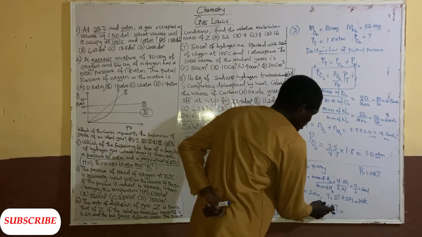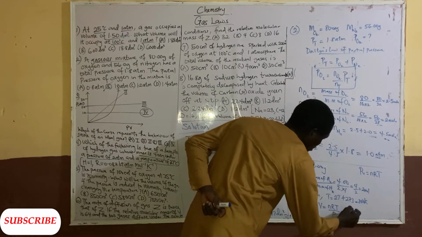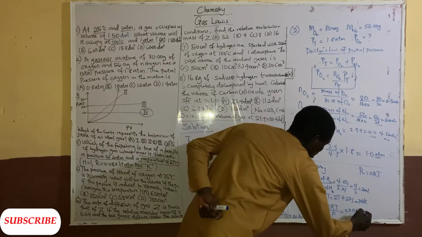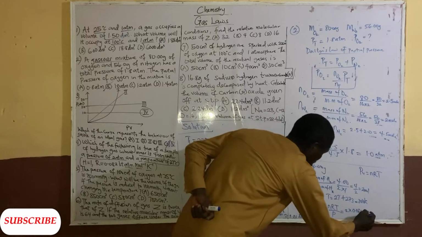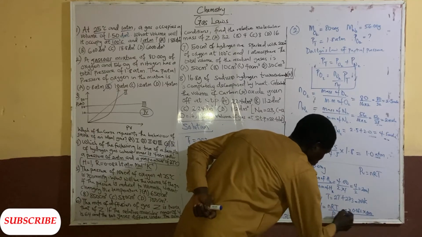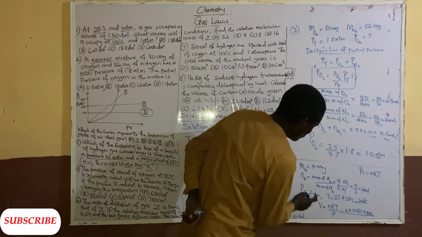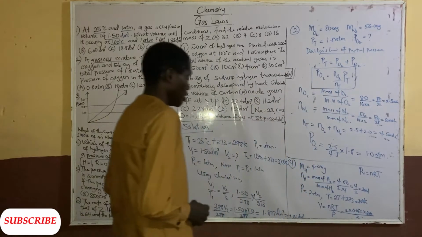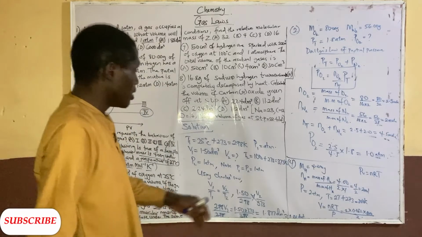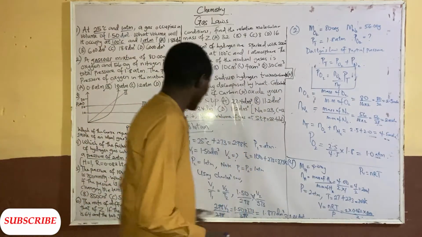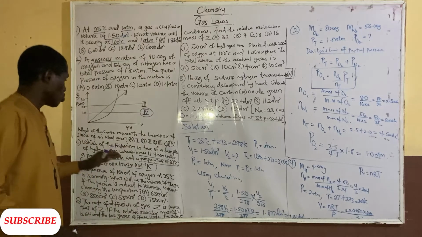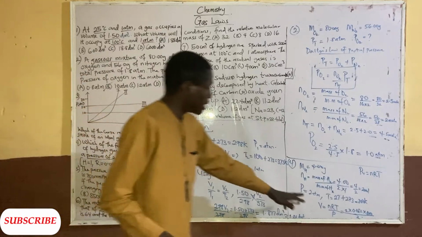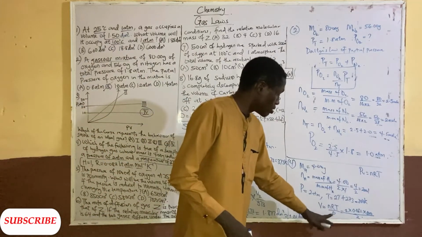Your n here is 2 multiplied by 0.082, times T, which is 300, over P, which is 280. So now that's how you obtain the volume of this gas. Which of the following is true about the sample? We don't know the volume, so that's why we are obtaining it. Volume equals nRT over P.